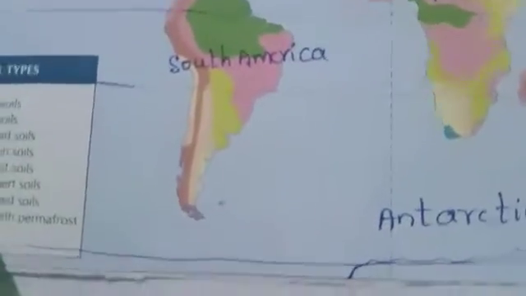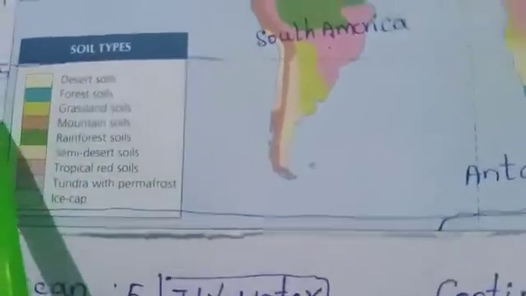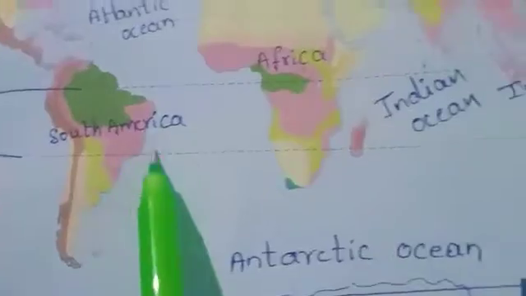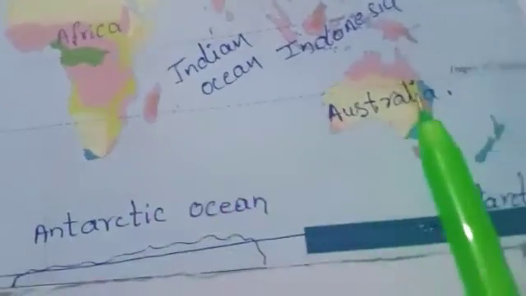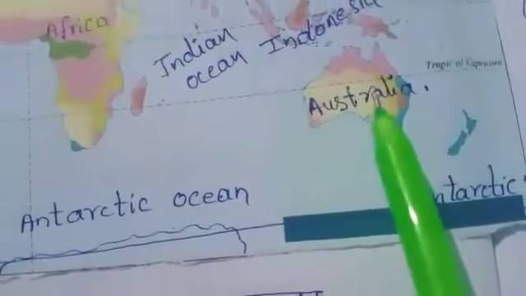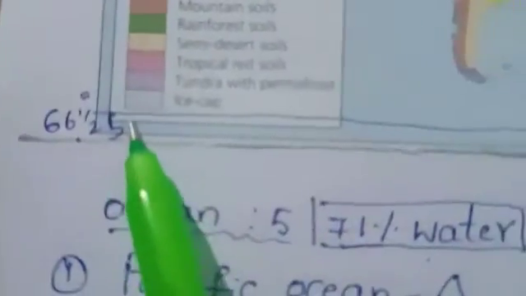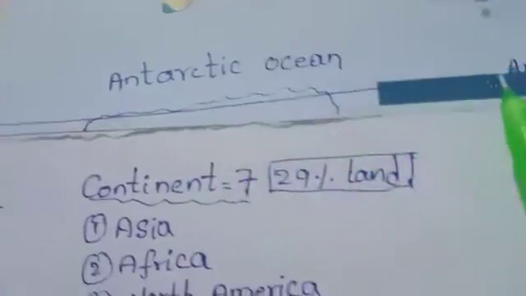Next, below the equator, I mean the southern hemisphere. 23.5 degree southern latitude, Tropic of Capricorn, passing through South America, Africa and Australia. Especially Australia is divided into two parts due to the Tropic of Capricorn. Next, 66.5 degrees south, this is the Antarctic Circle. It is passing through Antarctica.